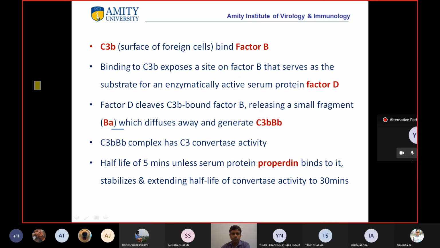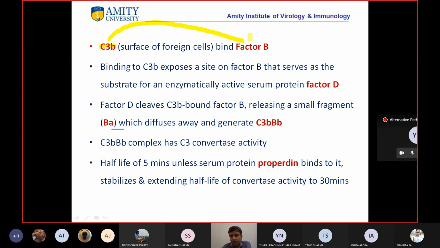Okay. So now what happens? Now this C3b, which is present on the surface of the foreign cell, binds factor B. So this factor B goes and binds to C3b, right? Now again the same thing will happen.